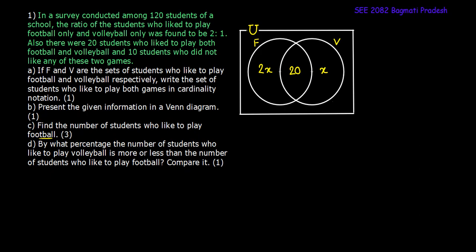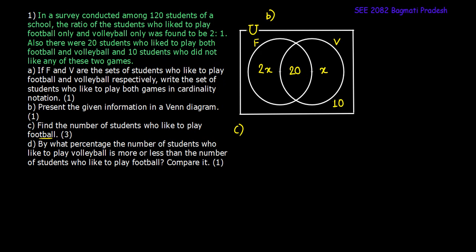Whereas the space outside of these two circles but inside the rectangle is 10, as the area denotes the students who did not like any of these two games among football and volleyball. So this will be the answer for our sub question B.